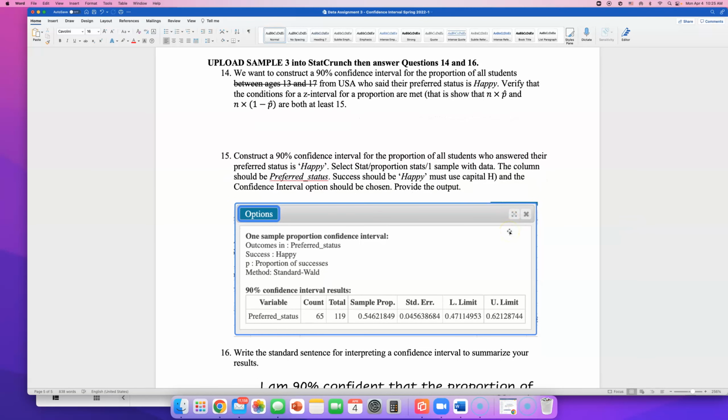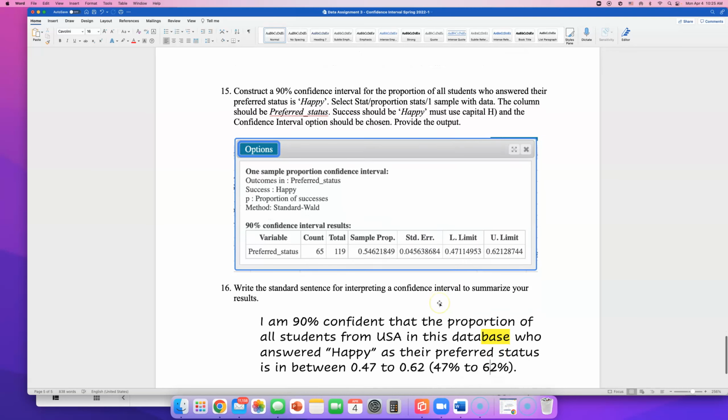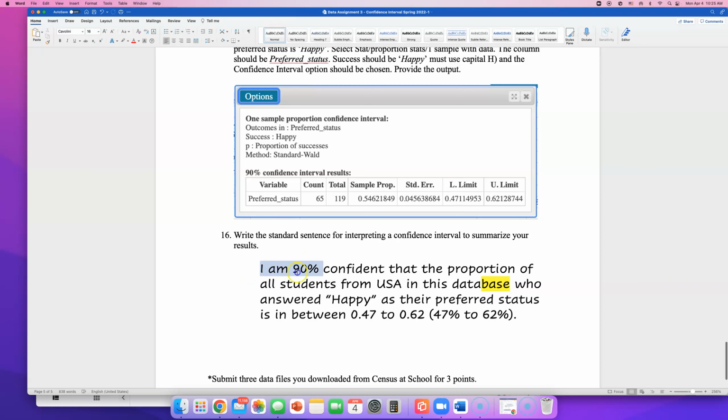In the previous video, I went over number 15, how to create the confidence interval for proportion of all students using StatCrunch. And then I wrote a short interpretation on number 16. I went back and added one more word, okay? Because I think the way that I typed it up earlier, it sounded like in this particular sample. So I said I'm 90% confident that the proportion of all students from USA in this database, okay, the census at school database, who answered happy as their preferred status is in between this number and that number.